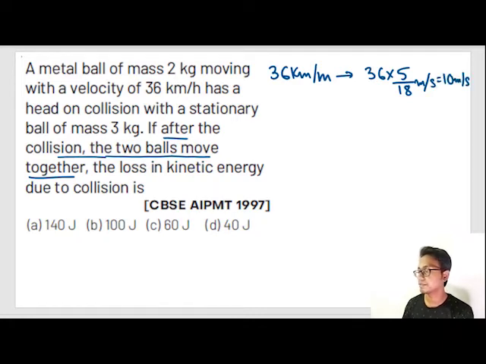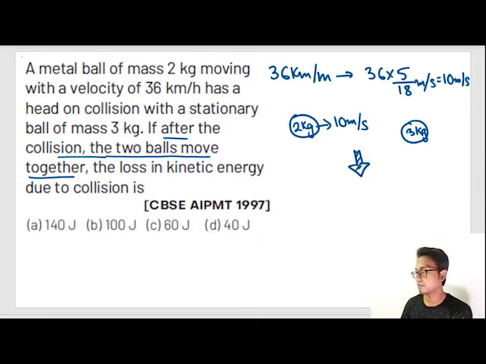And the second ball was stationary. So what was happening here? This 2 kg block was moving with 10 meter per second, and this 3 kg block was stationary. After the collision, this 2 kg block and this 3 kg block moved together. That means the collision was inelastic, or the coefficient of restitution is equal to 0. Just make a note.